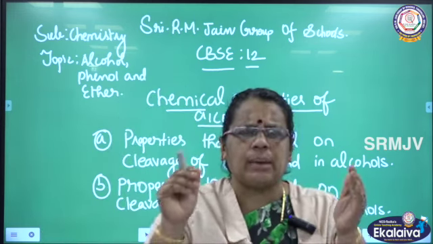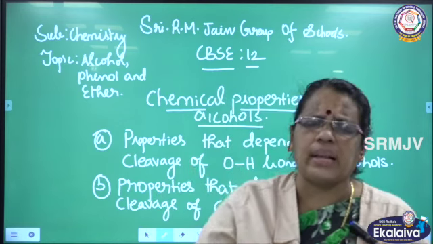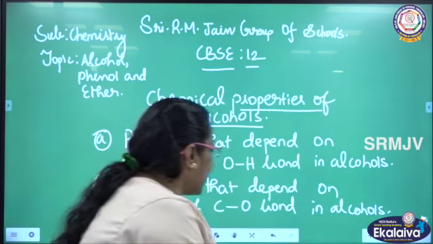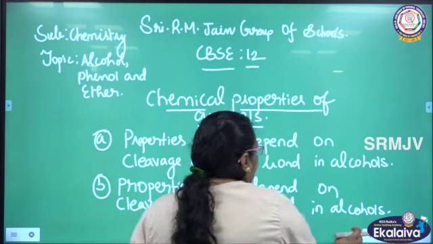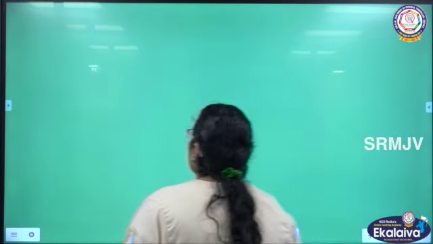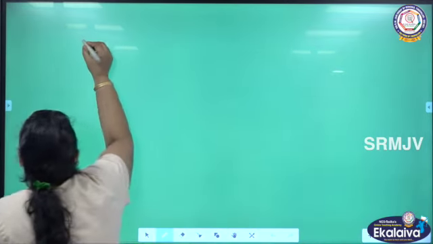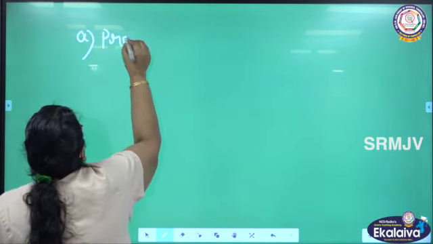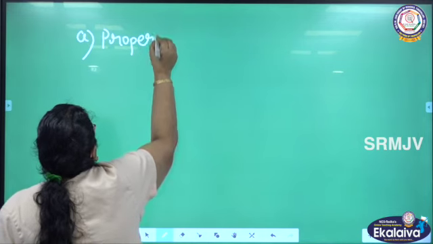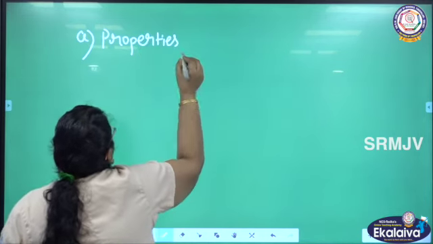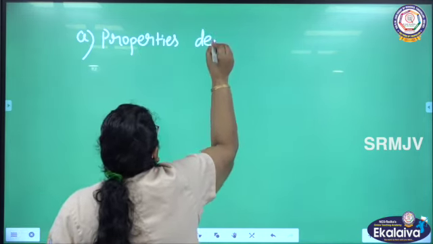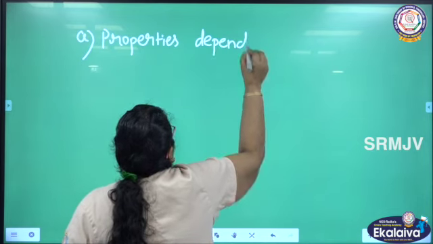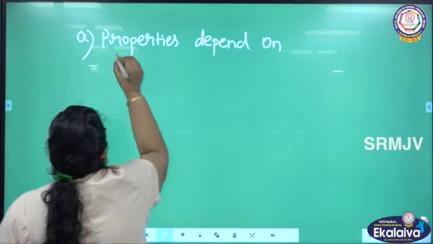Let us see the chemical properties based on the cleavage of OH bond. First we are going to discuss the first type, that is, properties that depend on the cleavage of OH bond.